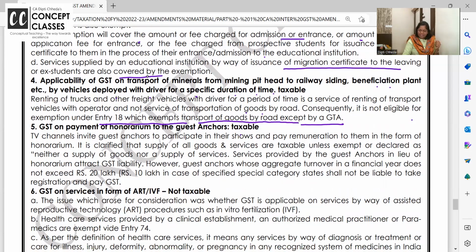TV channels invite guest lecturers. Yes or not? ETV is inviting good speakers and MDs and chairmen, and against that they pay remuneration.